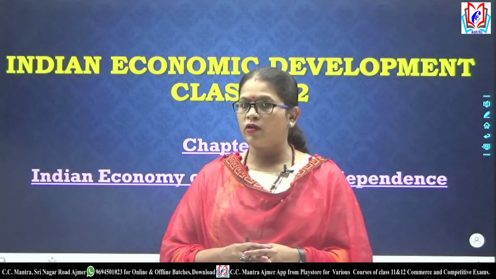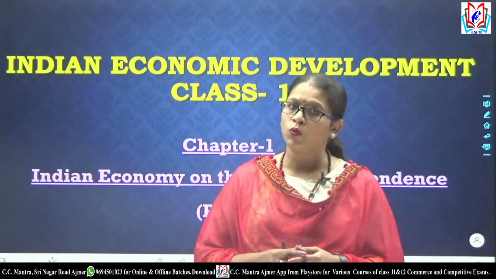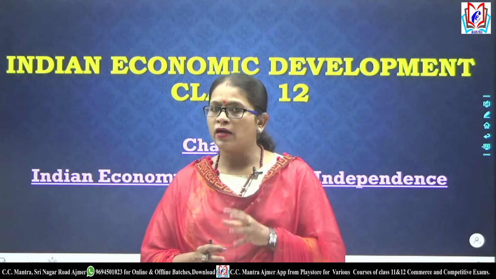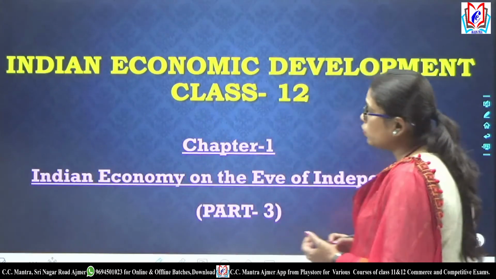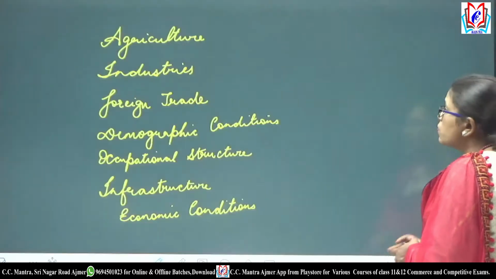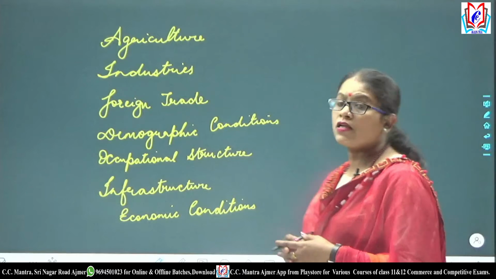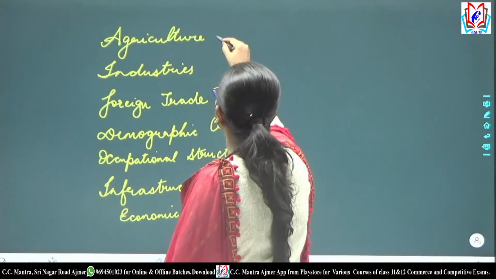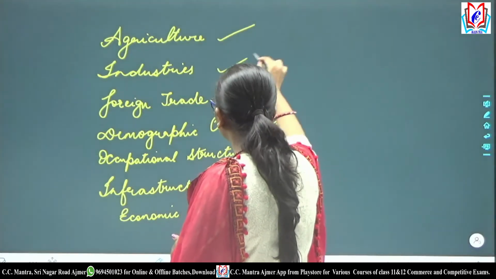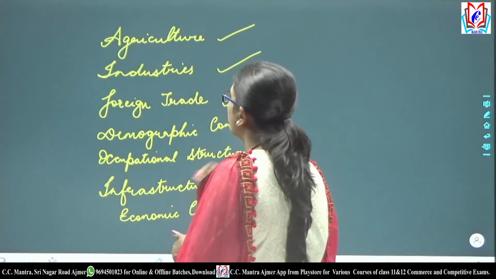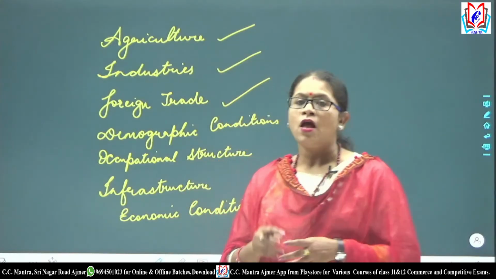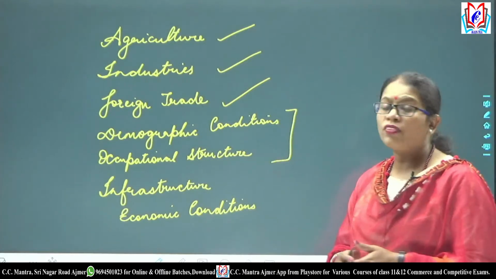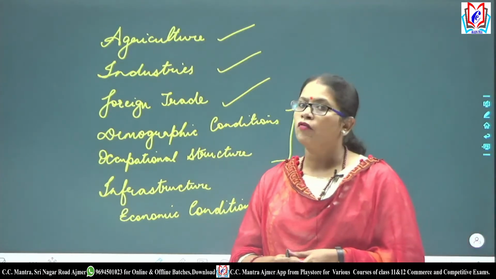Class 12 की इंडियन इकोनॉमिक डेवलपमेंट और हम लोग कर रहे हैं चैप्टर 1, दैट इज इंडियन इकोनॉमी ऑन द ईव ऑफ इंडिपेंडेंस। 2 पार्ट हम लोगों ने कंप्लीट कर लिए हैं एंड आई टोल्ड यू कि बेसिकली हम इसमें देखेंगे कि अलग अलग सेक्टर्स की क्या कंडीशन थी ऑन द ईव ऑफ इंडिपेंडेंस। We have completed the state of agriculture, the state of industries and the state of foreign trade on the eve of independence, and now we are going to do the demographic conditions and the occupational structure on the eve of independence.